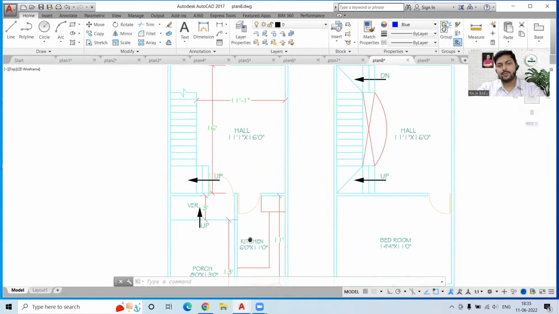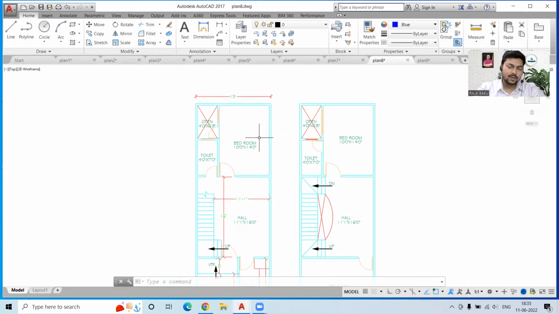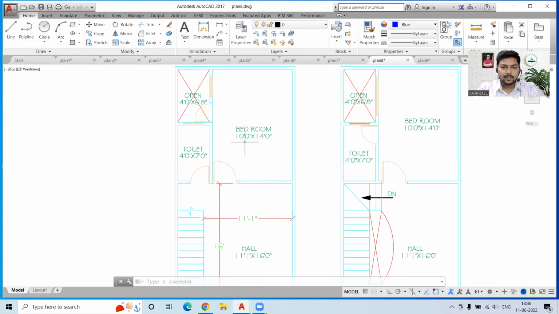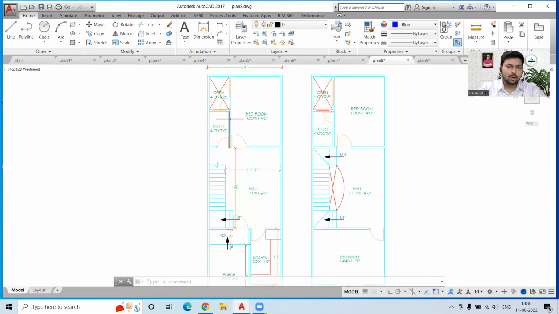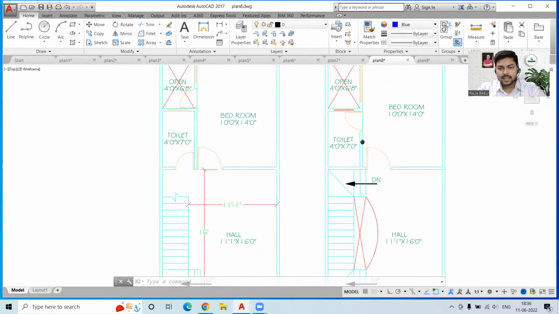Okay, a different approach. I am not very sure how correct it is according to Vastu, because the directions are not specified in this. But anyway, all other things are quite simply adjusted all over the place. We have the toilet which is opening in the hall also. Since it is a single bedroom on this floor, we can just use a common toilet. That is not an issue. And for the ventilation, we have this open space again.